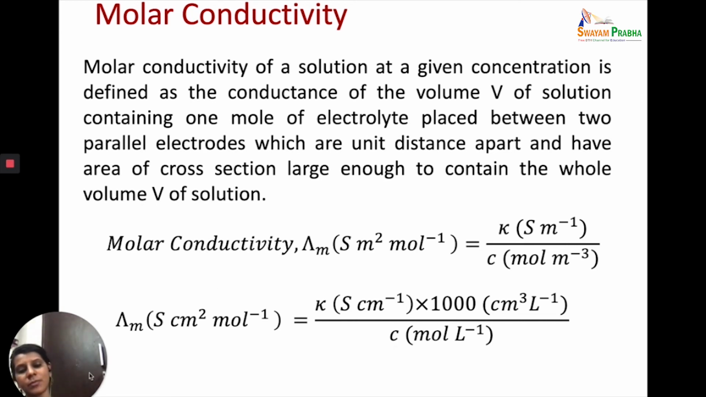So this is the normal equation that we use while solving the numericals. I am emphasizing, both of these are correct, and the SI units are these. But normally in all our numericals and in labs, we use this equation. So we normally express kappa in terms of Siemens centimeter inverse, and our concentration in moles per liter or moles per decimeter cube. To account for these factors, we multiply by 1000, and then we get our lambda in terms of Siemens centimeter square mole inverse.